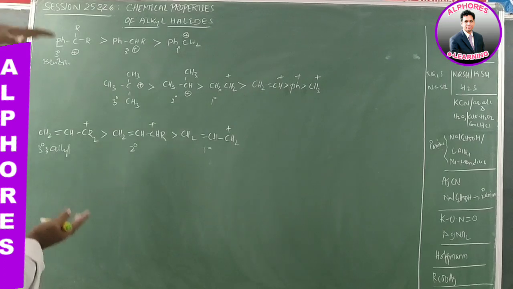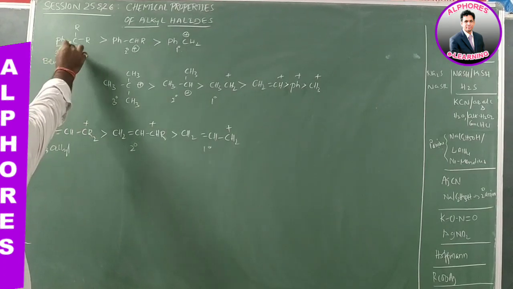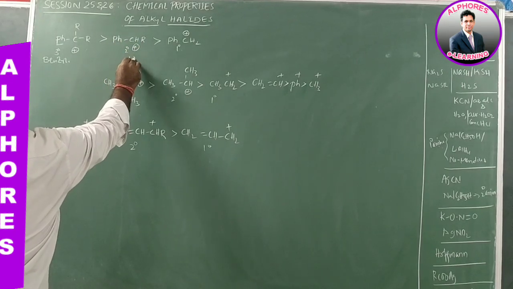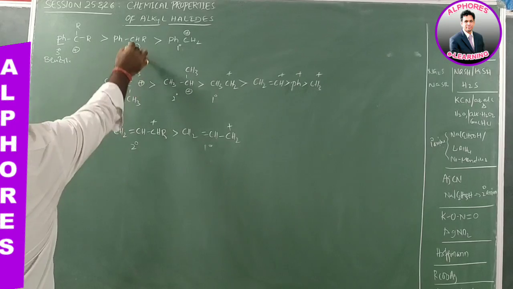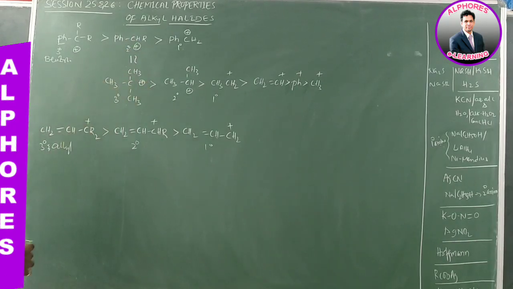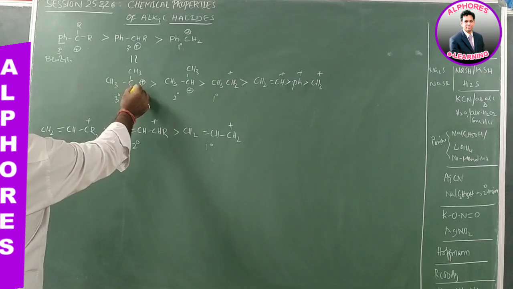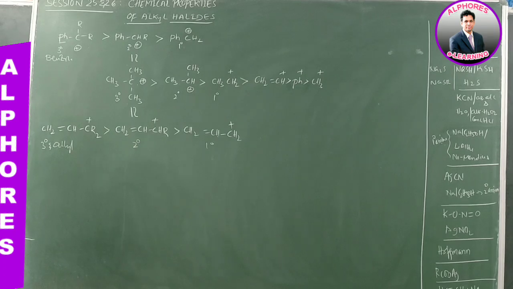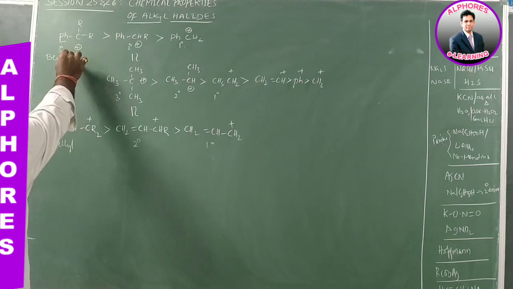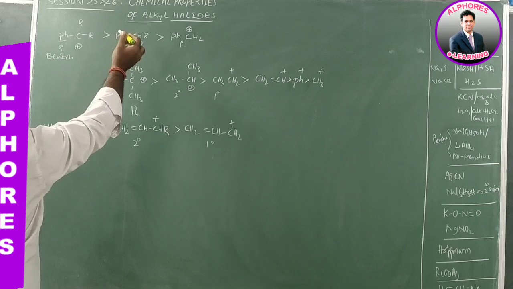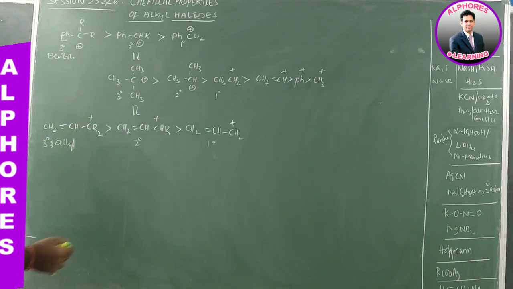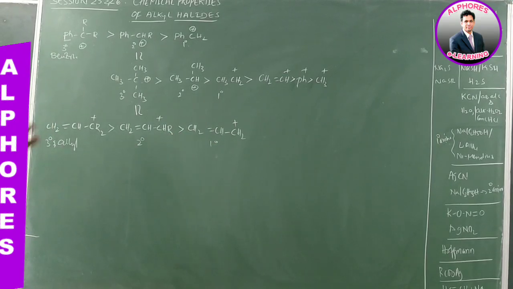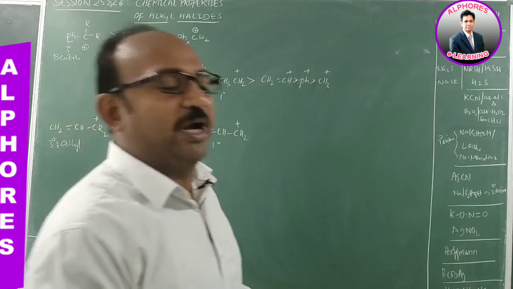Now if you combine all these, tertiary benzylic carbocation is more stable than secondary benzylic carbocation. Secondary benzylic carbocation has nearly equal stability to tertiary butyl carbocation. Tertiary butyl carbocation has almost similar stability to secondary allylic carbocation. This is the order: tertiary benzylic, then secondary benzylic, then tertiary butyl, then secondary allyl, then primary allyl. This is the order of stability or reactivity of carbocations.